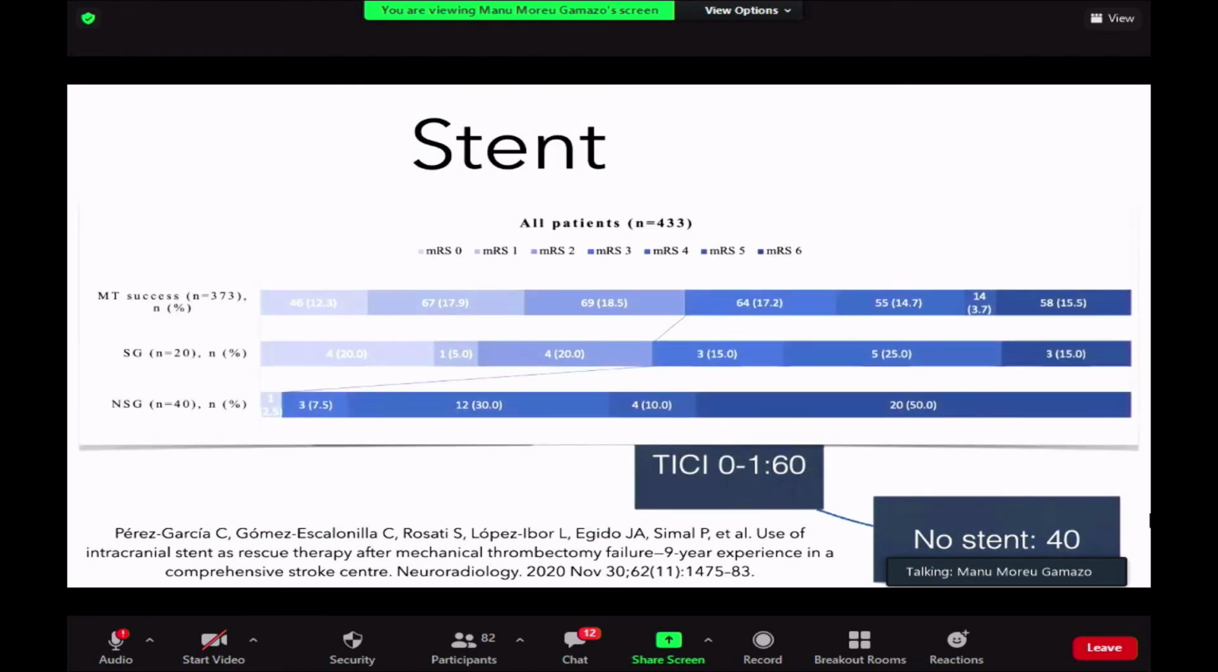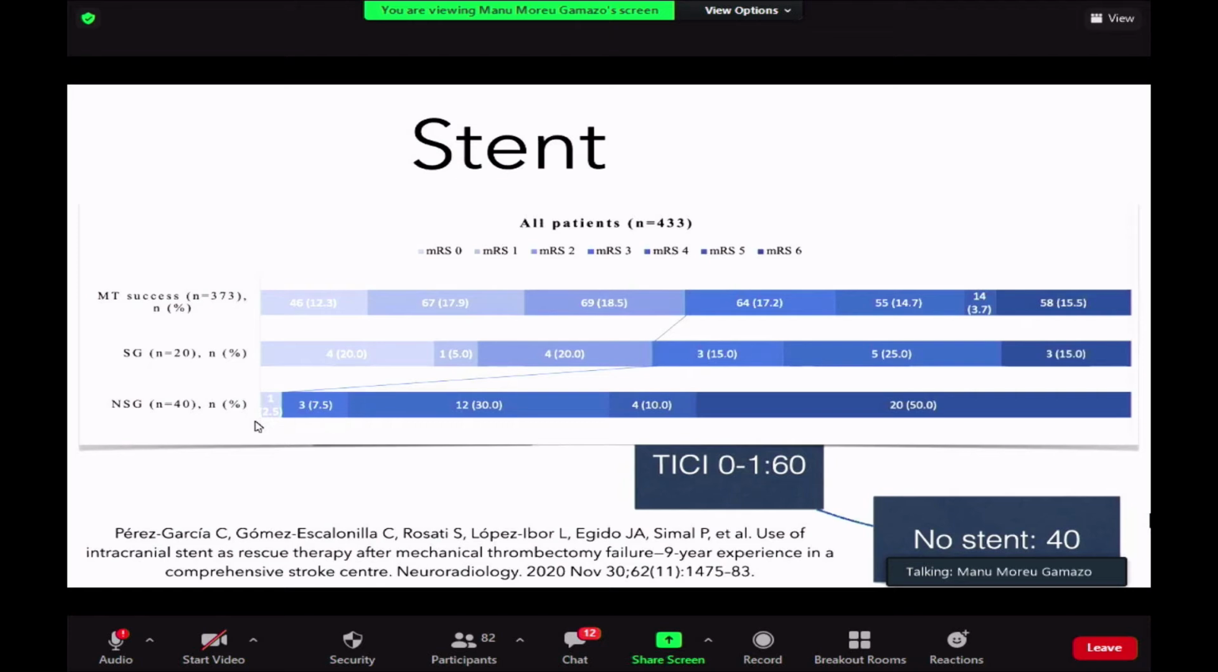And this is really important for you to see how after mechanical thrombectomy success, we were able to get close to 50% of ranking 0 to 2. If that mechanical thrombectomy fails and we needed to place a stent, the probability of good clinical outcome was close to 45%. So this was really amazing. And patients without stent, this probability decreases to 2.5%.